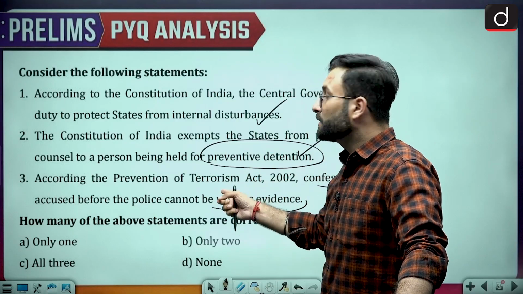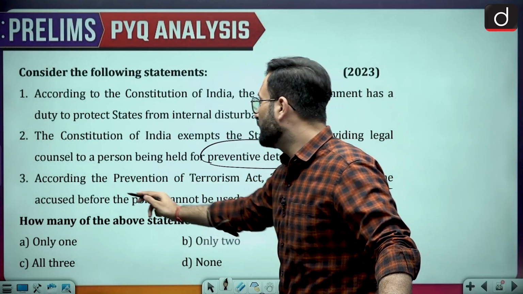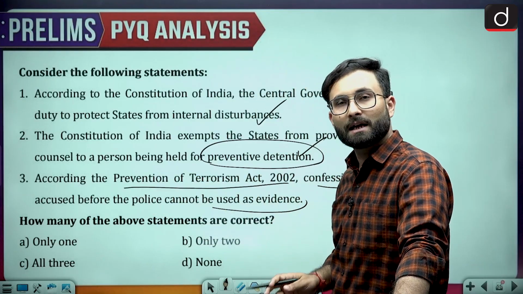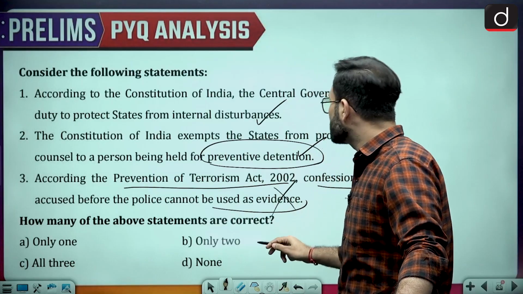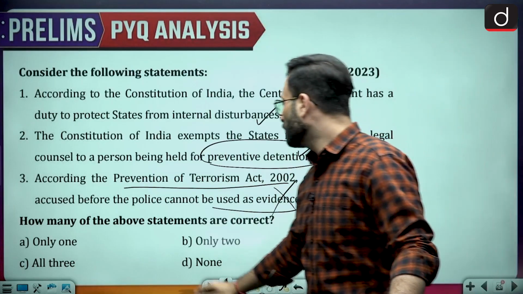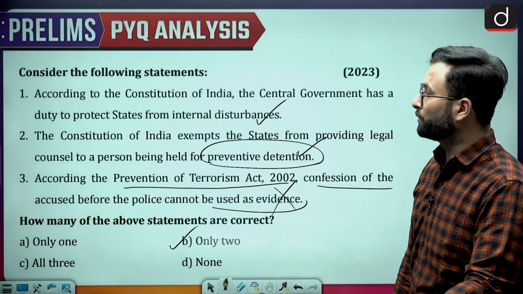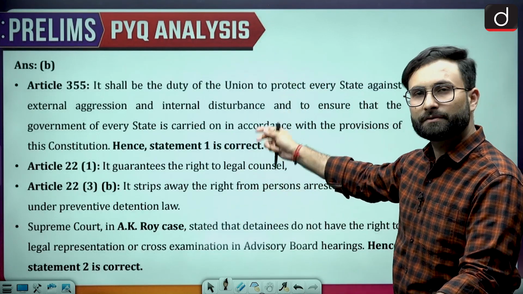But when we talk about acts like the Prevention of Terrorism Act, in that a confession given to police will also be considered as evidence. Okay, so this statement is incorrect. 1 and 2 is correct, so option B would be the right answer, that is only 2. You can go through the same thing which we have discussed just now.